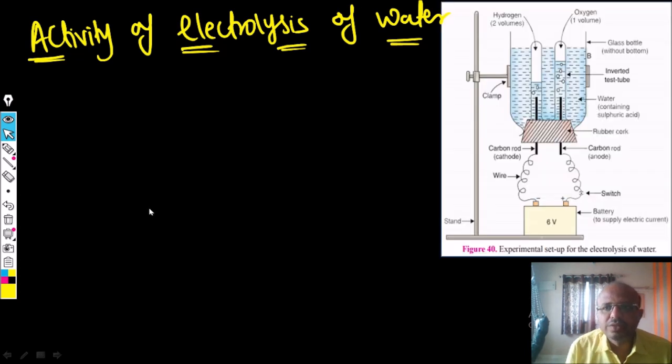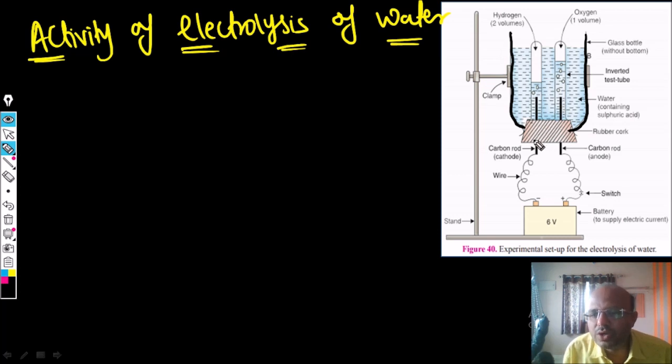See here, this is the diagram. Here we have the plastic mug. In that plastic mug we have to drill 2 holes, like the 2 holes we have to drill here.